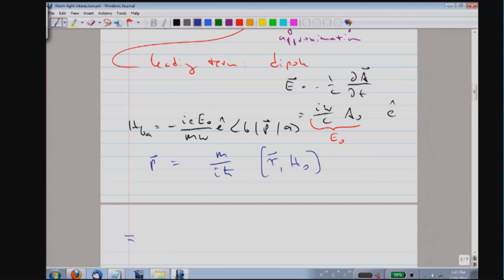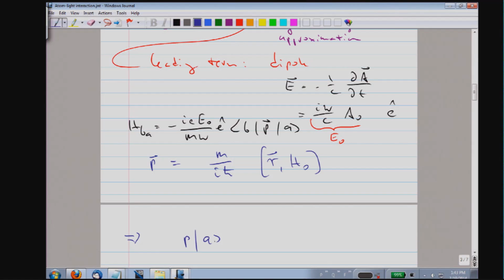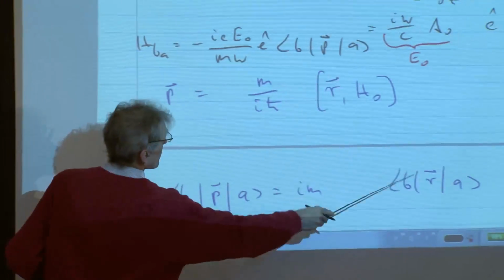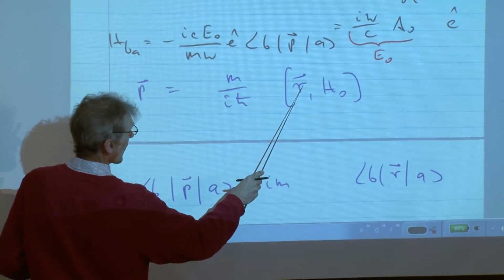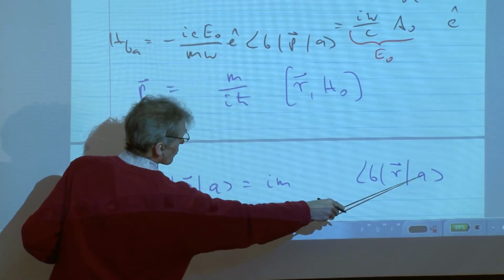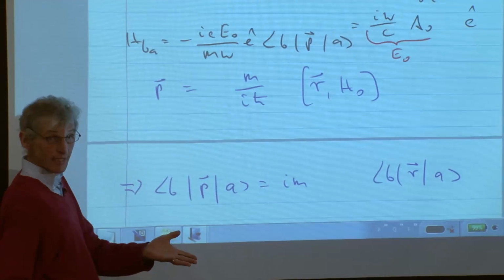So if we take the momentum operator between two states, we have this relation between the momentum operator and the position operator, but we have not the momentum operator, we have the commutator. R H naught gives us R, but when H naught acts on A, it gives the energy EA.